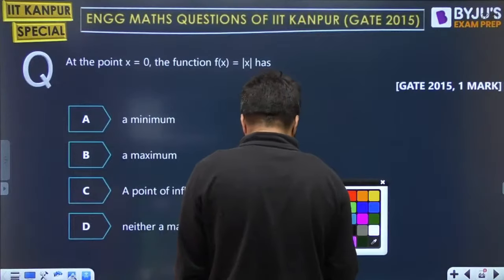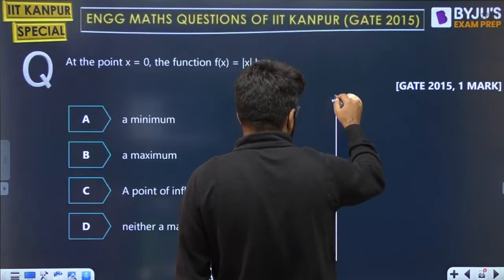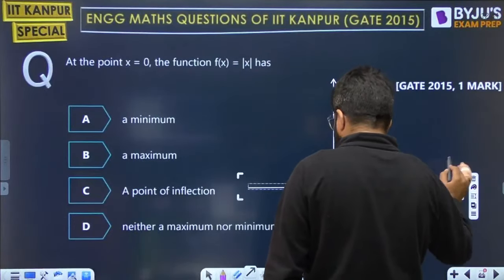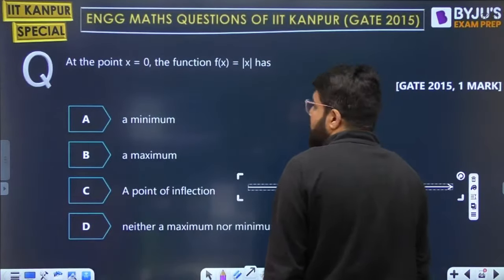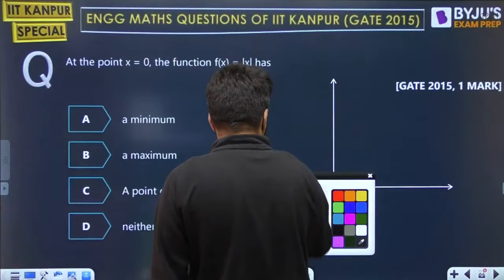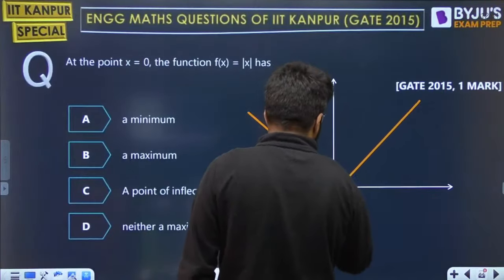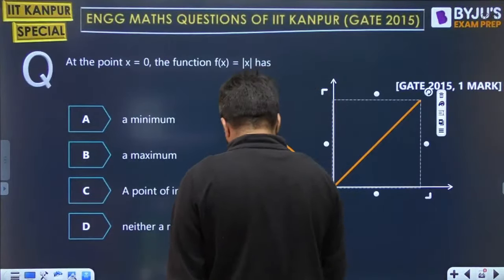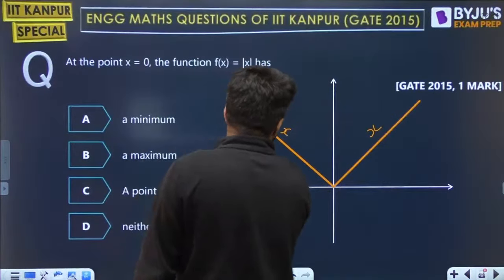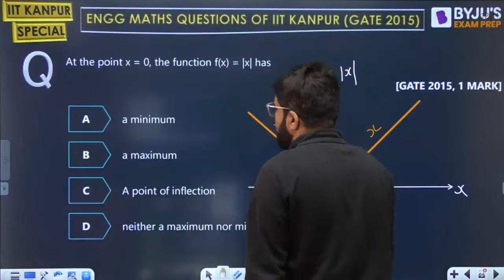Guys, if you don't know this, then what do you know? This is the first very simple function that you start studying in calculus, the modulus function. Even in one of the probability questions, we have used that modulus function property. f of x is equal to modulus of x at x equal to 0. So first of all, what is that modulus graph? This is approximately the modulus graph. f of x is equal to x for the right hand side, f of x is equal to minus x for the left hand side.